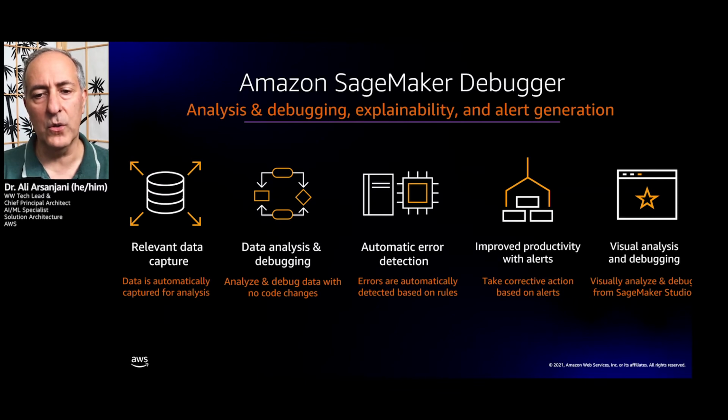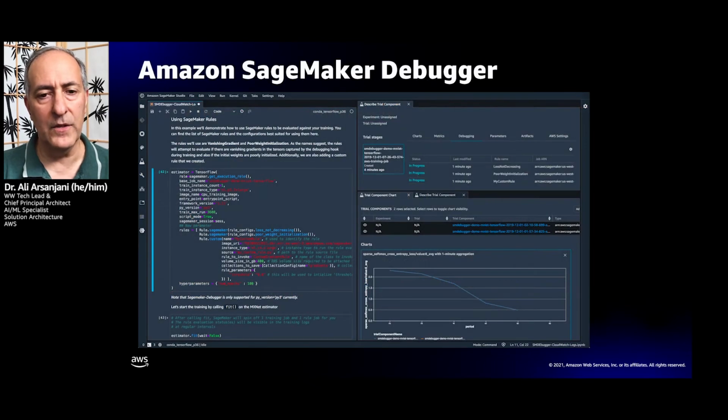You can also get different alerts, and you can visually analyze the debugging that has been happening. Ultimately, the debugger can visualize the results as follows, as you can see below, and provide you with a variety of statistics that will help you debug the training part of your machine learning process.